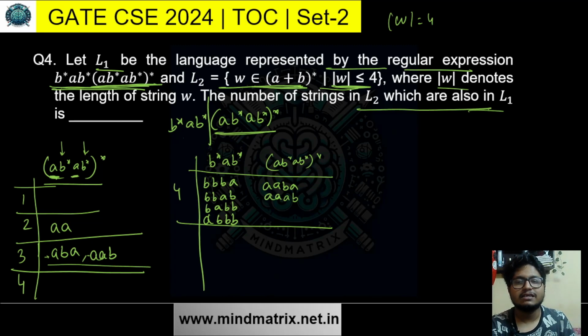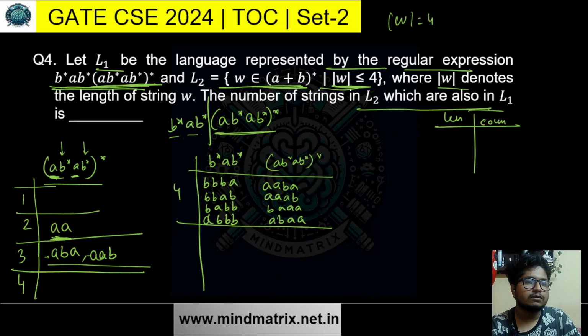No, exactly. We forgot to consider the 2 letter strings. So A is there. For this case, we have to generate 2 letters from the left. How can 2 letters from the left be generated? With the A, we can take this B or this B. So BA or AB. If we take BA, AA append, or AB, AA append. Okay. So let's keep a count. For 4 letter, we have 8 strings.